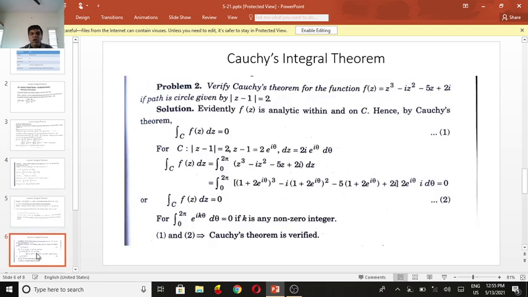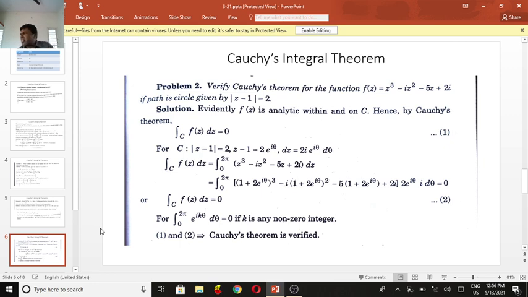Now let us come to one more problem. Verify the Cauchy theorem for the function f of z equal to z cubed minus i z squared minus 5z plus 2i, where the path is the circle given by the absolute value of z minus 1 equal to 2. The function f of z is analytic within and on the curve C, and by Cauchy's theorem, the integral over C of f of z dz equals 0.